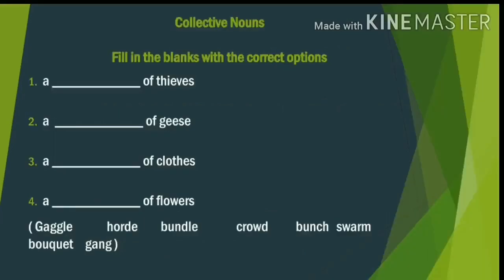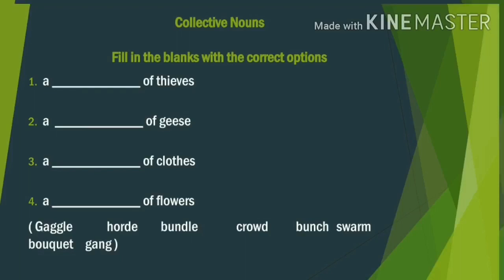We shall see the exercise for collective nouns. See the heading. Fill in the blanks with the correct options. They have given the options to you. From that, you have to find out the correct answer. You can see the options at the bottom of the screen. What are the options they have given? The first word is gaggle.